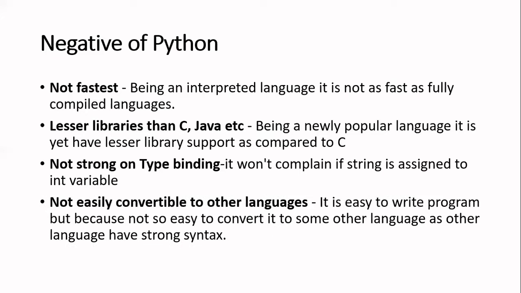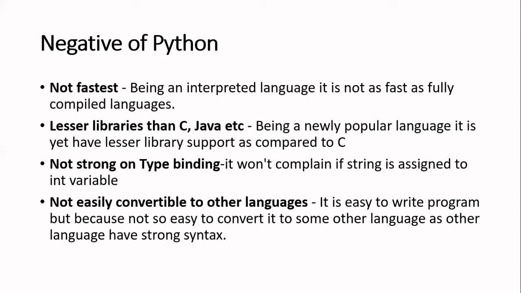Another negative of Python is that it is not easily convertible to other languages, which means you cannot convert Python programs to other languages. Why? What is the reason for that? The reason is simple: Python does not follow very strict syntax, whereas other languages have a very strong syntax.